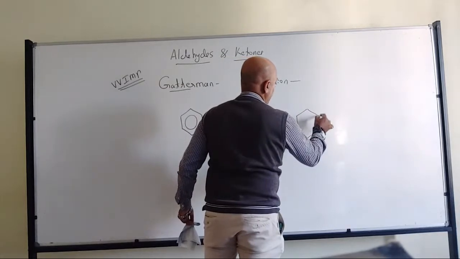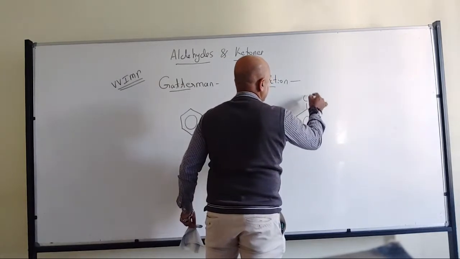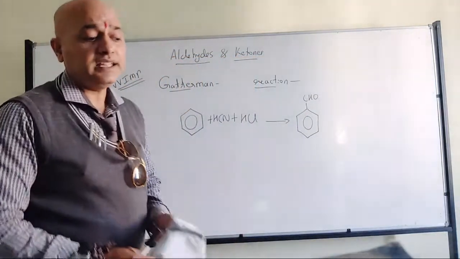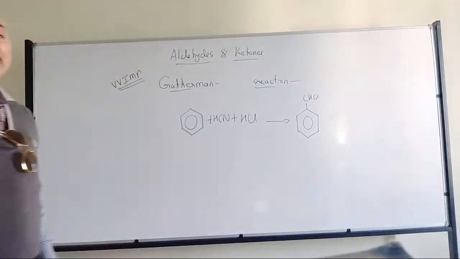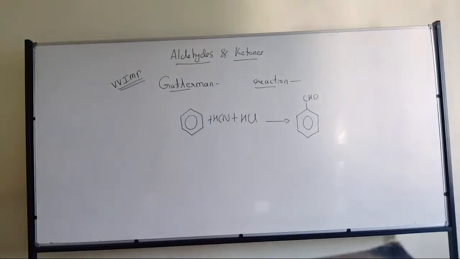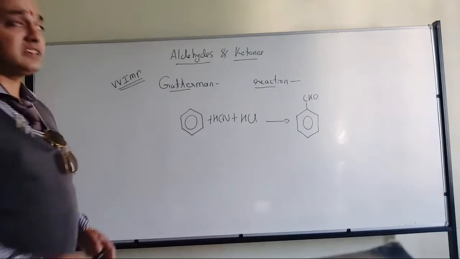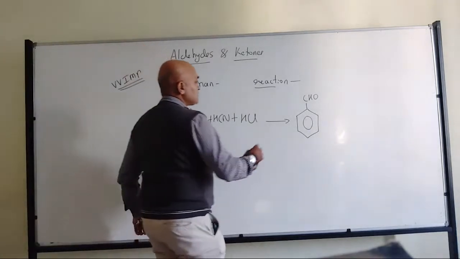So which is the source of carbon here in the Gutterman reaction? In Gutterman-Koch, it was carbon monoxide. But here, which is the source of carbon?